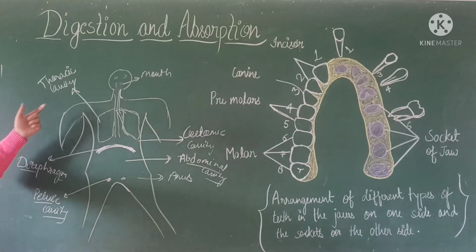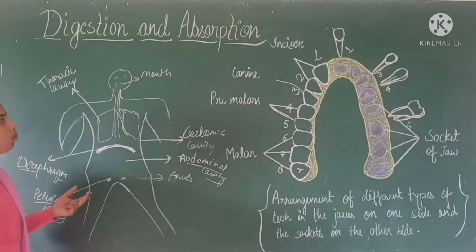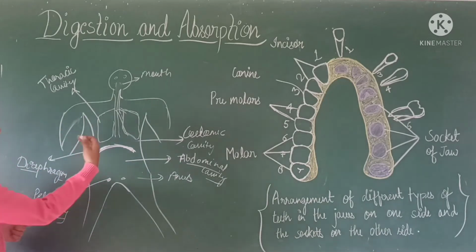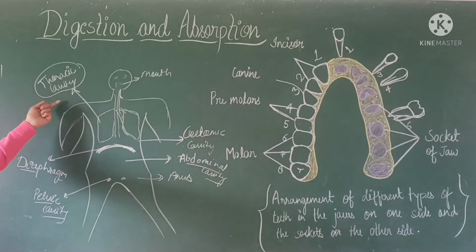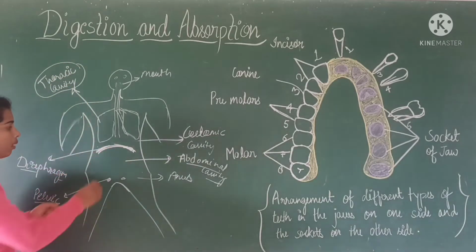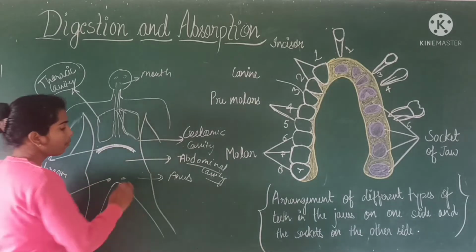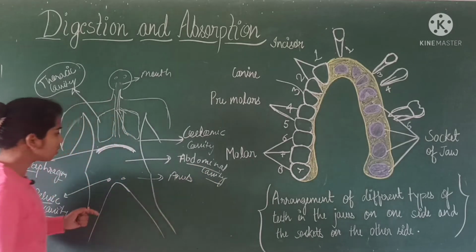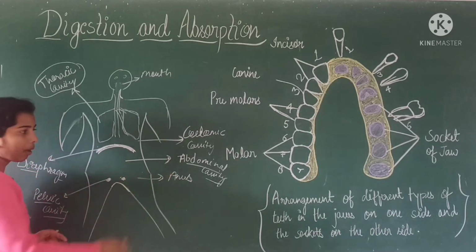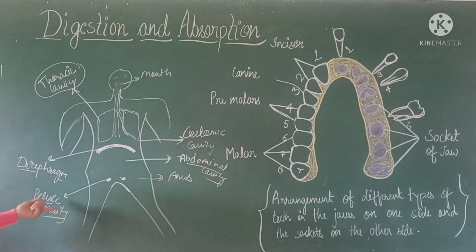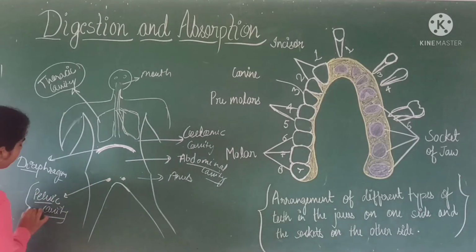It means our body is divided into mainly three cavities. The cavity above the diaphragm is the thoracic cavity, below the diaphragm is the abdominal cavity, and below the abdominal cavity is the pelvic cavity, where the reproductive organs are present.